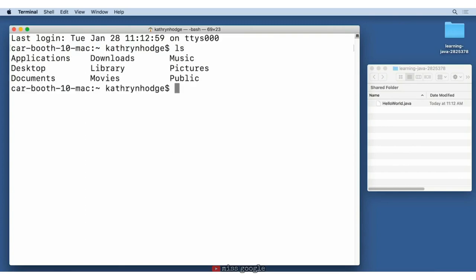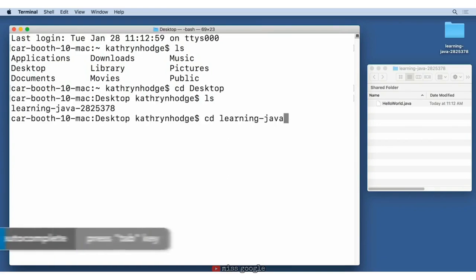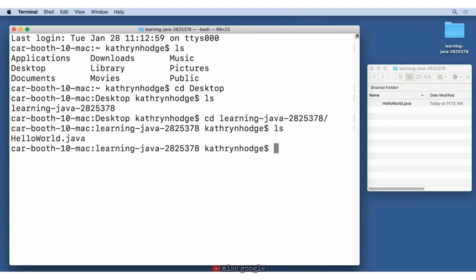I'll type ls and we'll see these are the folders that are in my home directory. We'll need to go into our desktop directory, which is where this folder lives and our HelloWorld program is. So we'll go cd desktop, ls, and we'll see that the Learning Java folder is there. cd Learning Java, and you can actually hit tab to autocomplete the rest of the folder name. We'll hit enter to go into this folder, ls, and we see our Java file inside.